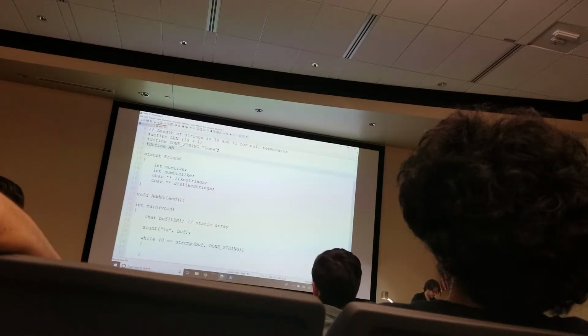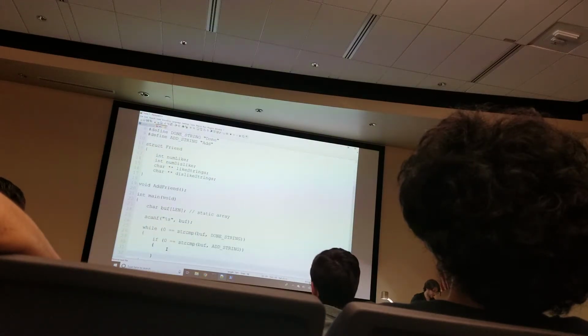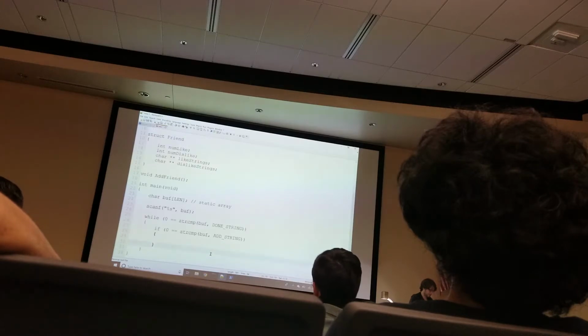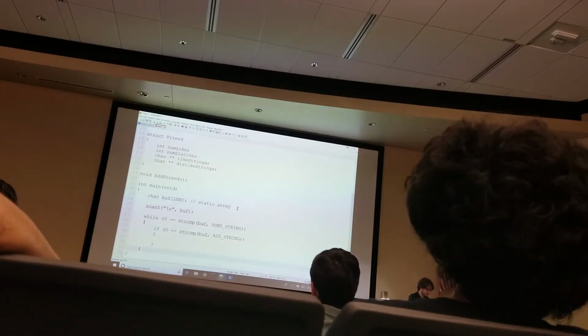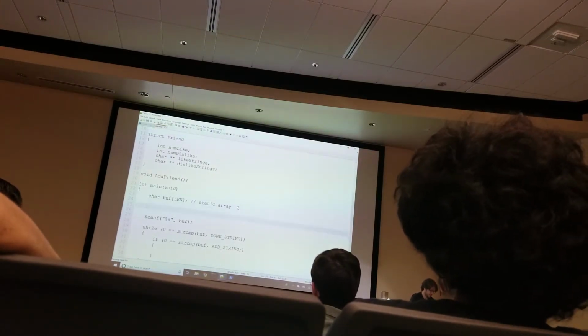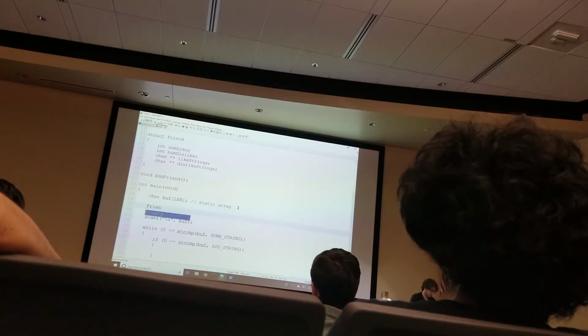Define ADD_STRING, and the add string is going to be add. So if 0 is equal to strcmp of buff, comma, add string, then I need to add a friend to my list of friends. I don't have a list of friends though. I should create a list of friends. So let's create a list of friends. Mom always told me to make friends.